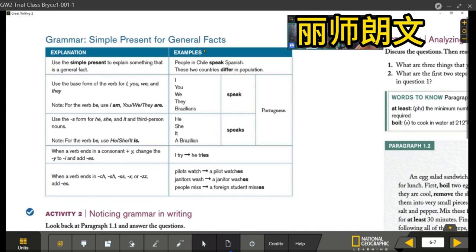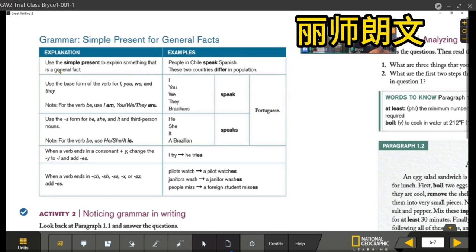Grammar, simple present for general facts. This part is quite easy, I think, for you. Use a simple present to explain something that is a general fact. 这个叫什么时态呢? Simple present. 一般现在时. Very good. Read the two examples.